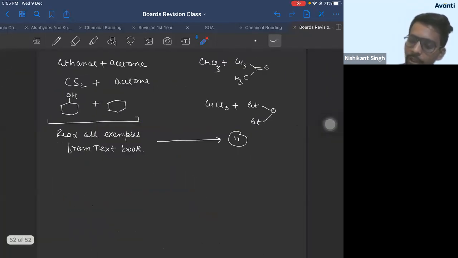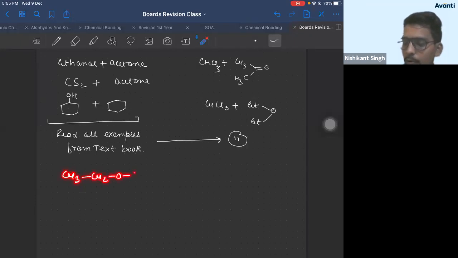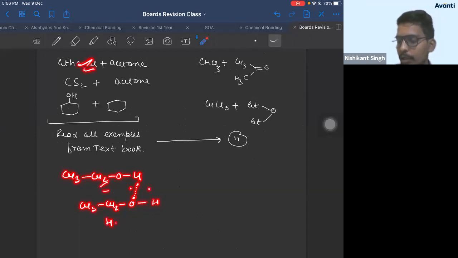Now, if you take this mixture, between two ethanol molecules, CH3CH2OH and CH3CH2OH, hydrogen and oxygen will form a hydrogen bond. So between two solute molecules you have a hydrogen bond.